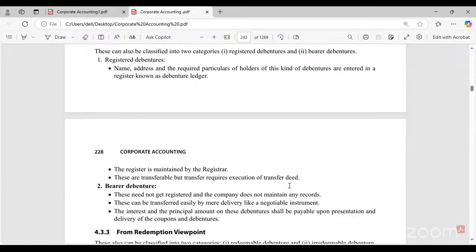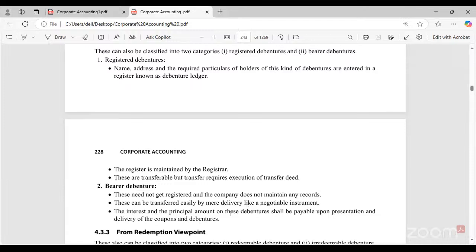At any time, if a transfer is required, the transfer can be done with the help of the transfer deed in the case of registered debenture holders. Whereas with bearer debentures, there is no need to get registered and the company does not maintain any records. The organization will not maintain any records on the names of bearer debenture holders, and they need not register with the company. They can be transferred easily by mere delivery, like a negotiable instrument, from one person to another without taking permission from the organization or the company.